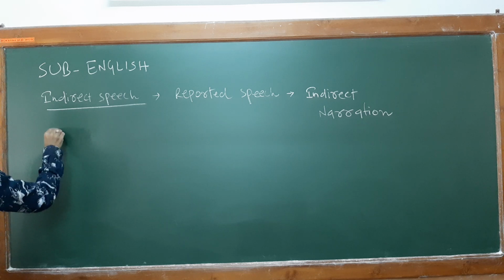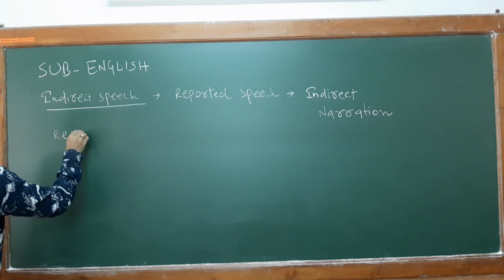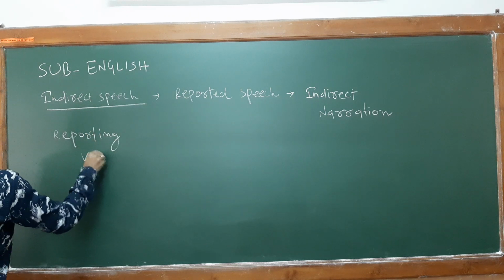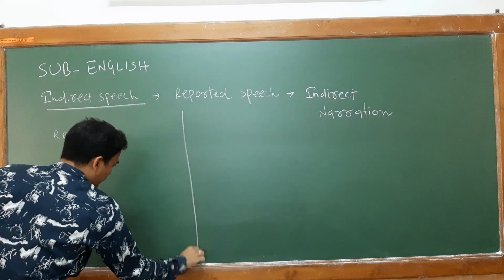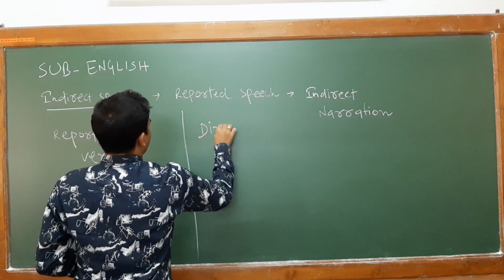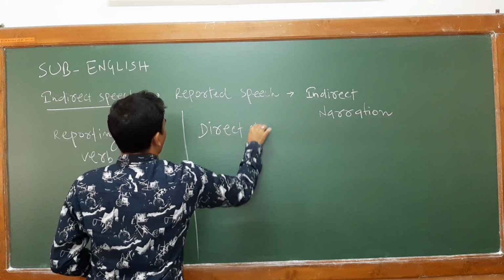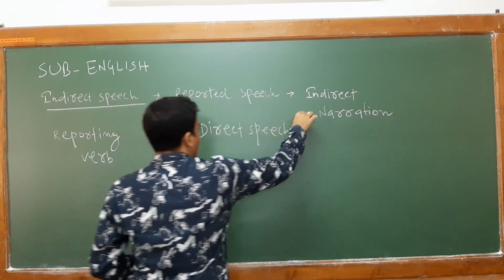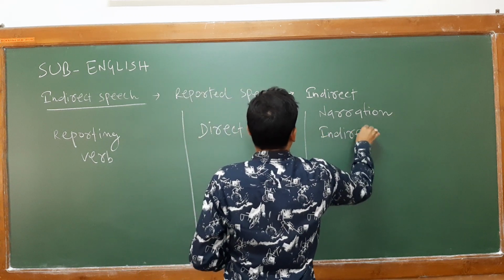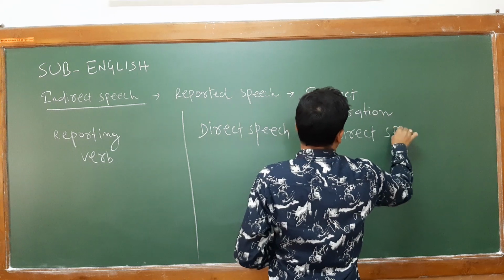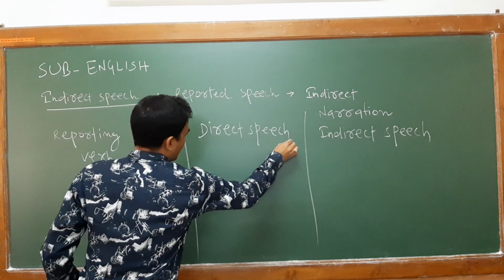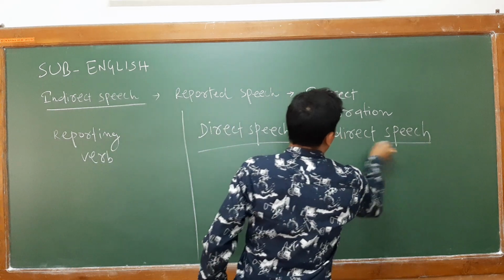I will write one reporting verb column, one direct speech column, and another indirect speech column. Clear? This is your direct speech and this is your indirect speech.